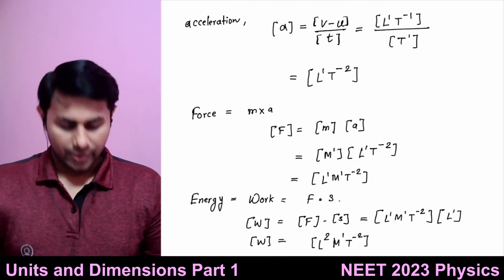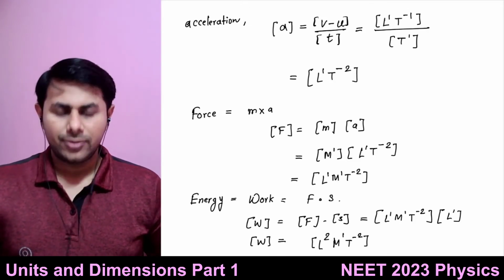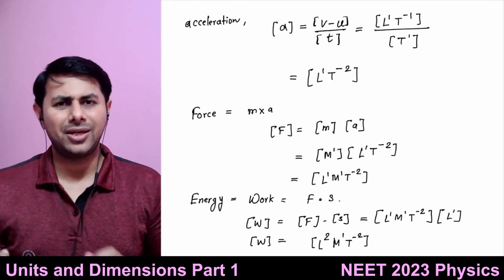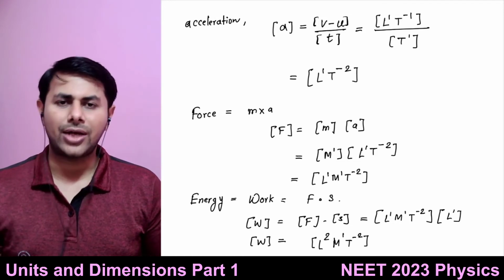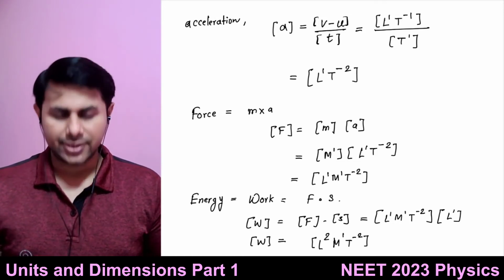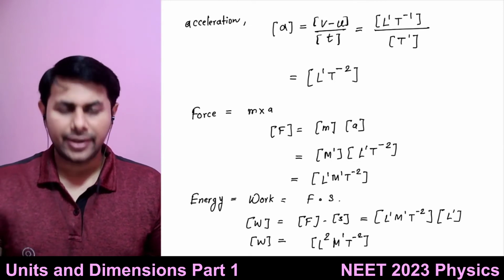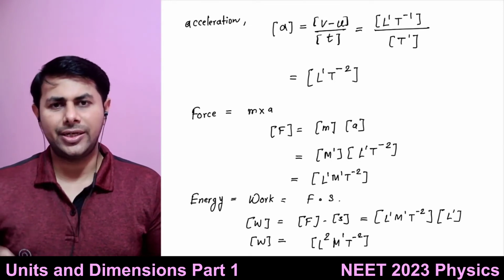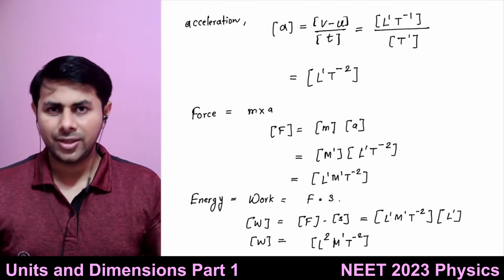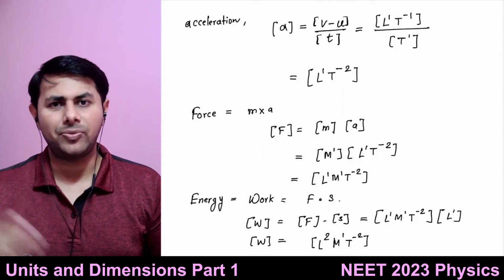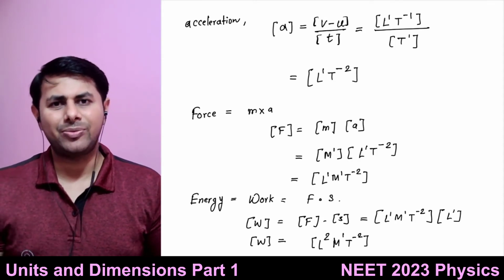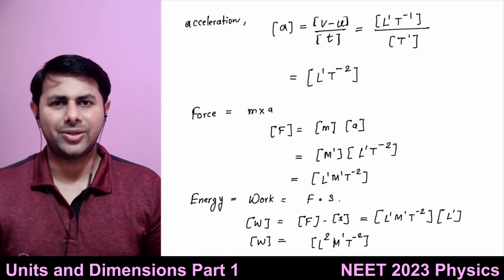So if we know these many dimensions, we need to know dimensions of area, volume, velocity, force, energy and acceleration. And if we know the formula which connects these quantities with another physical quantity whose dimensions you want to find, you will be able to find out the dimensions of that physical quantity.